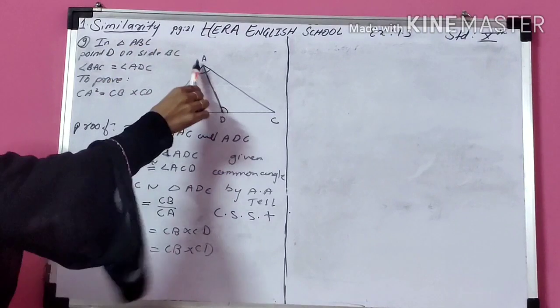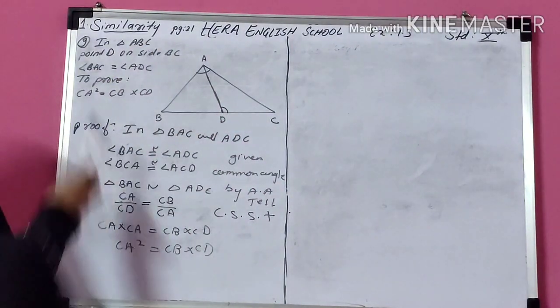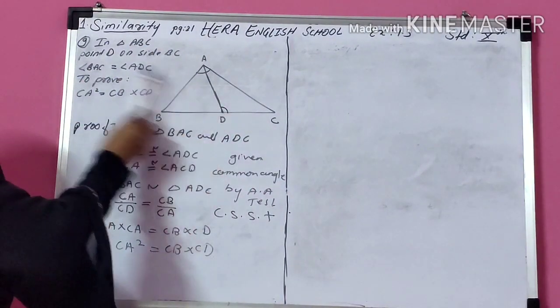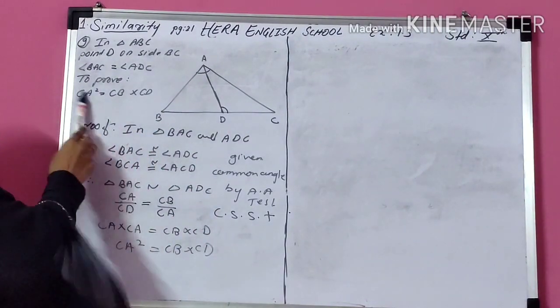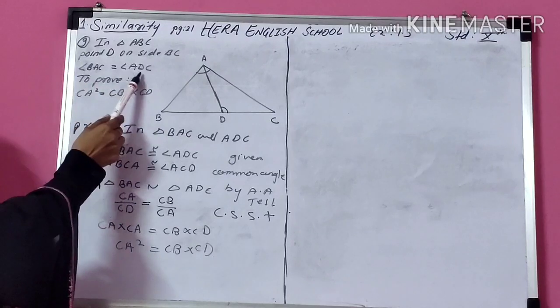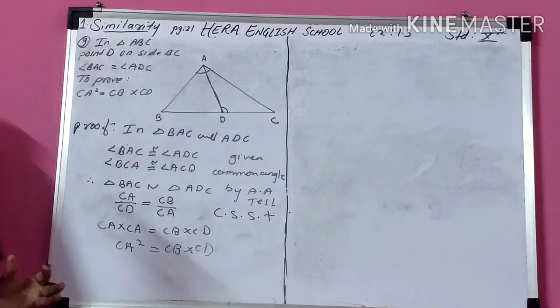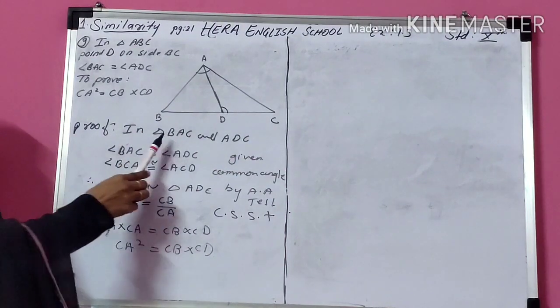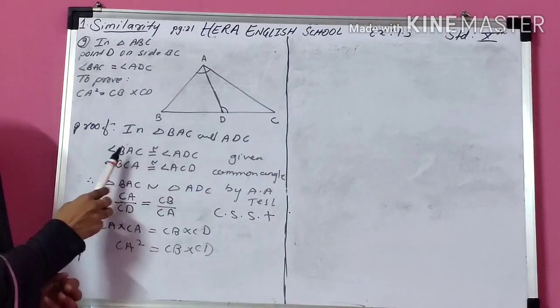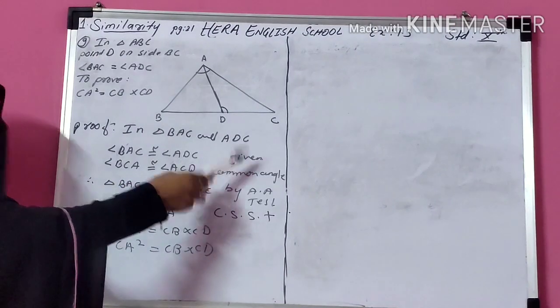One triangle is given to you, triangle ABC. In this triangle they have said one angle is congruent. It's given, and you have to prove CA square is equal to CB into CD. Now the angle names are given. From these angle names I choose my two triangles, BAC and ADC. So I have to prove these two triangles are similar. First, one angle is congruent, given to you already.